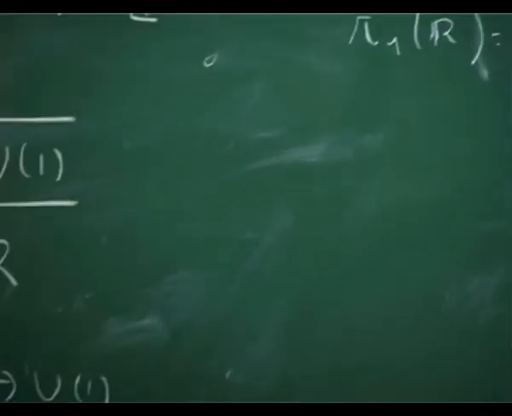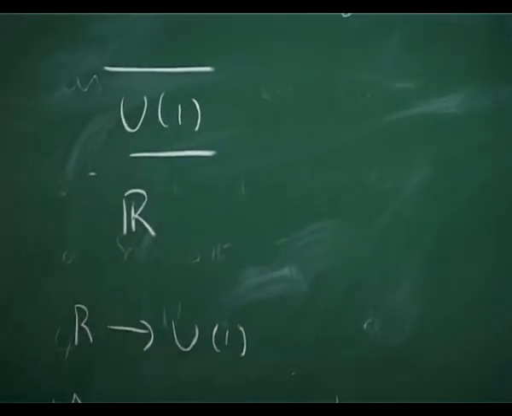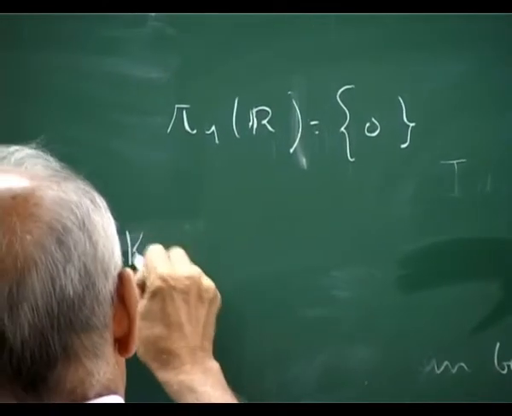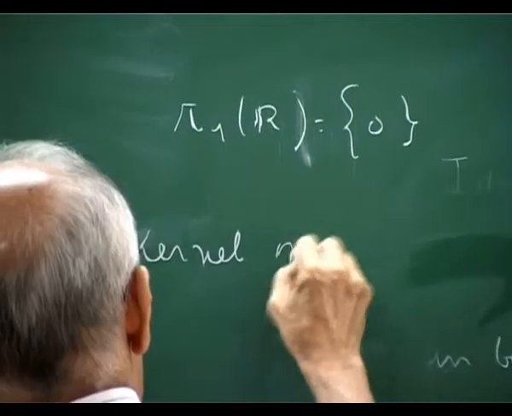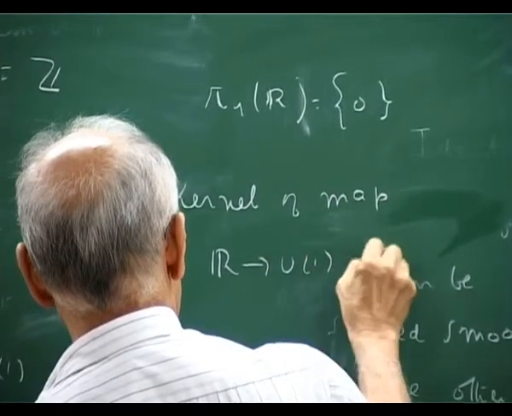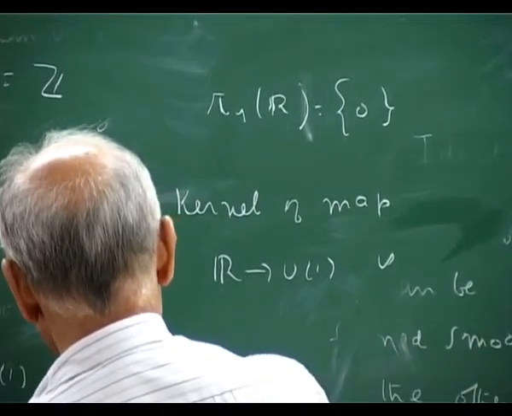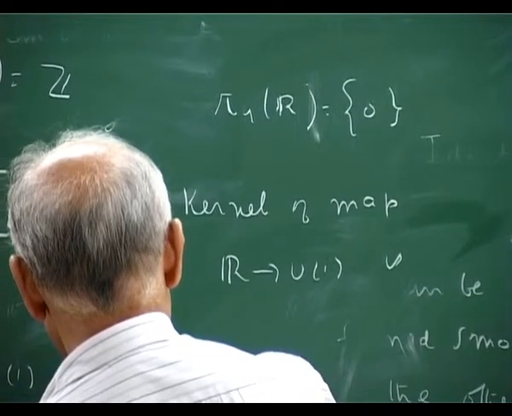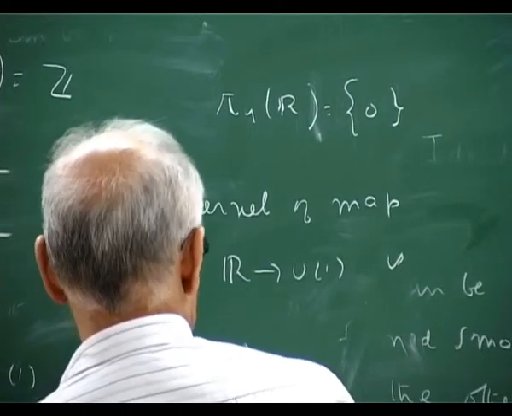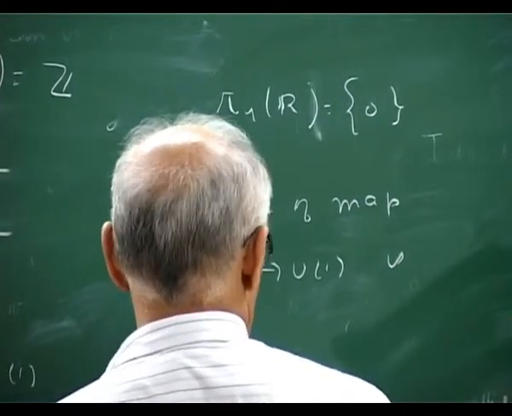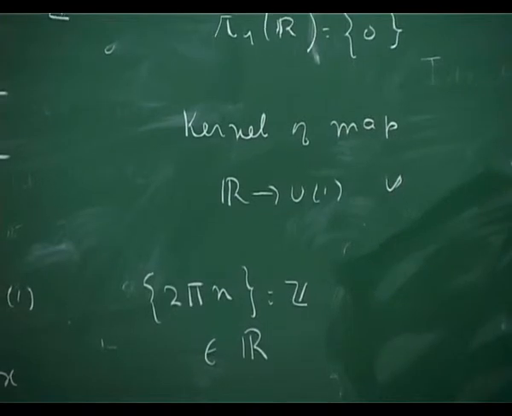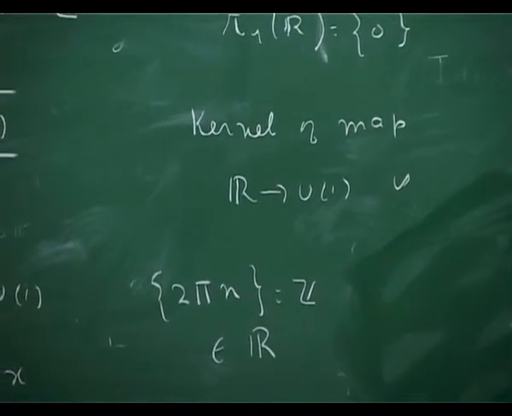Because it's a line, I cannot do anything. And the kernel of this map, the kernel of a map is a group, R to U1, is clearly from here 2 pi n, which is your Z in R. So I have unfolded this circle into a line.